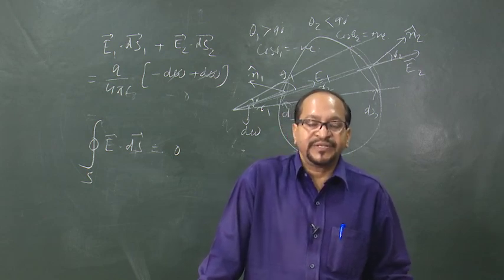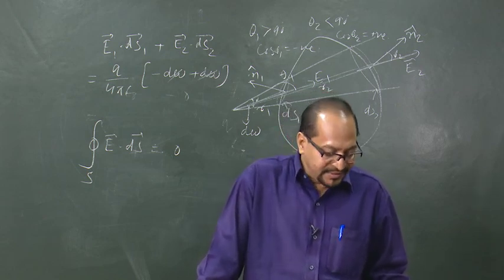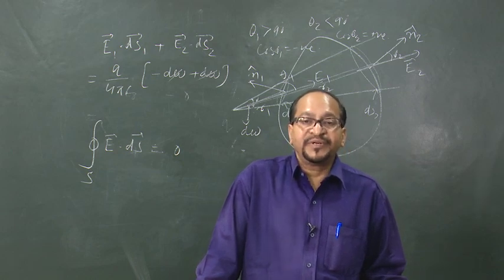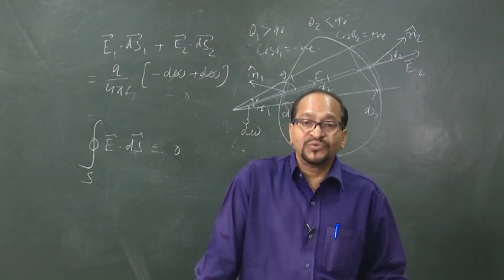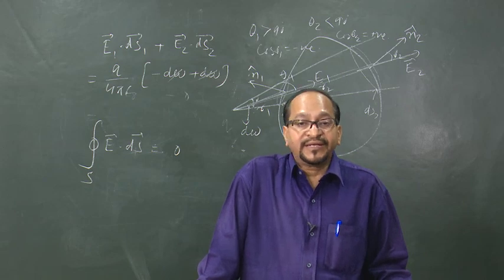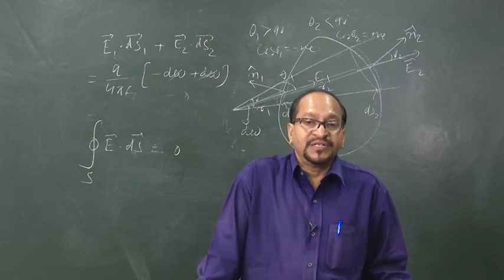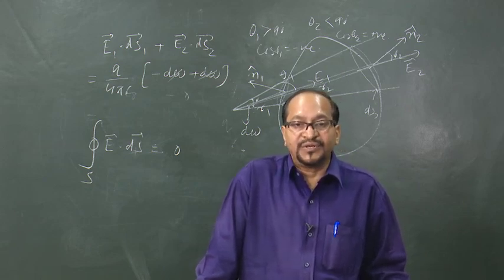Okay. And what is symmetry? We will discuss in the next class, but we must remember that Gauss law holds good only when electric field obeys the inverse square law of force, Coulomb's law.